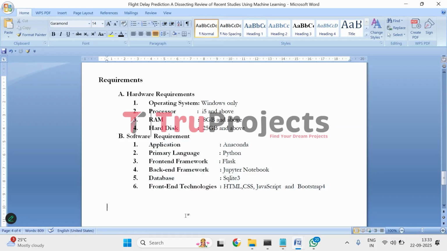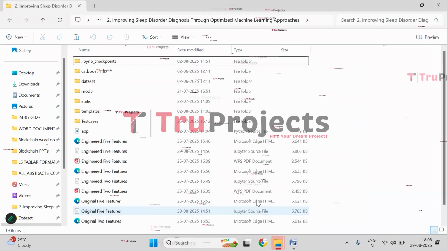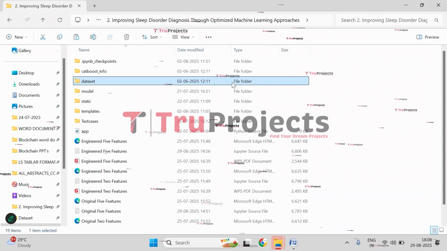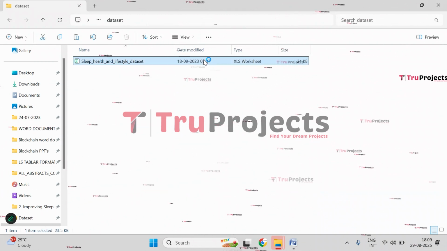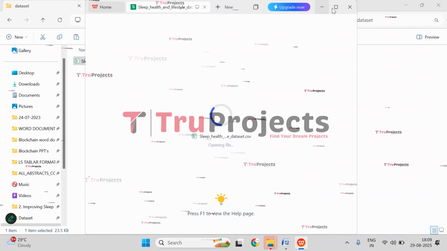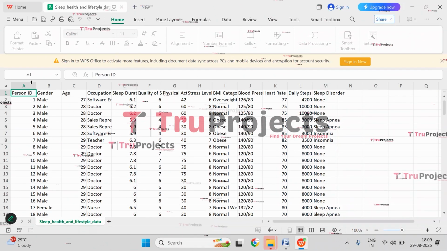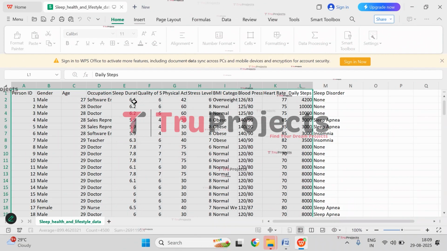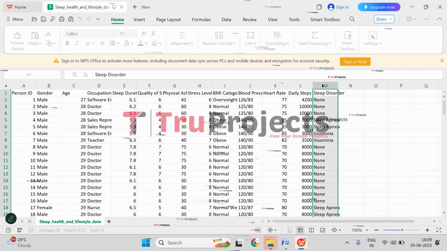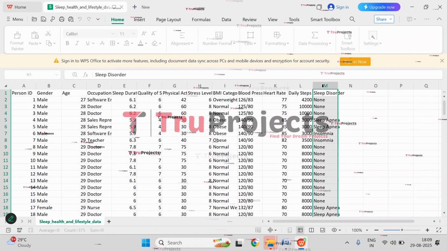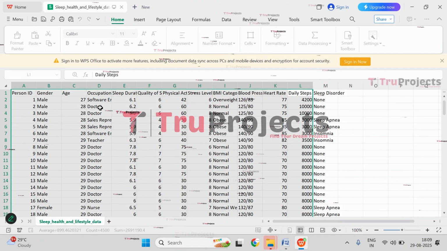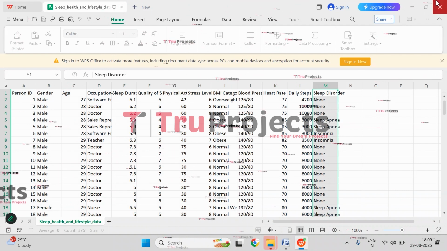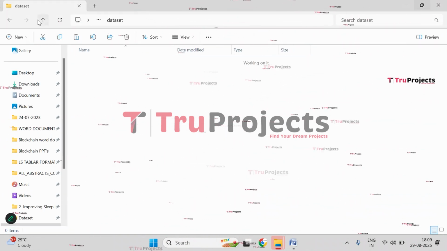Now let's execute it. To execute, let's open the code folder of the project. So these are the source code files which are important for this project. So here in this folder, we have the data set. Let's open it. This is the data set we have used in this project, that is the sleep, health, and lifestyle data set. So these are the different features based on which we will be predicting sleep apnea. So these are the independent features which impact whether the person has sleeping disorder, that is sleep apnea, insomnia, or he doesn't have any disorder. We will be training machine learning models on all these independent features. Based on these features only, the disorder will be predicted. Now close this and get back.